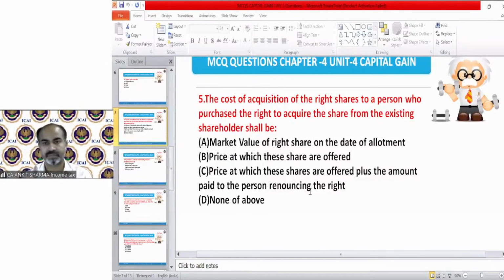Fifth, the cost of acquisition of the right shares to a person who purchased the right to acquire the share from the existing shareholder shall be. Read it carefully and give me the correct answer.